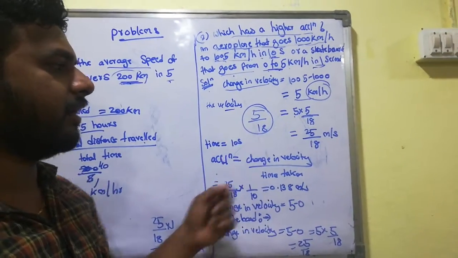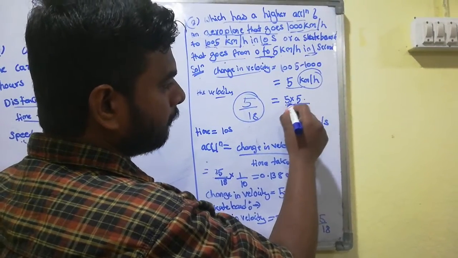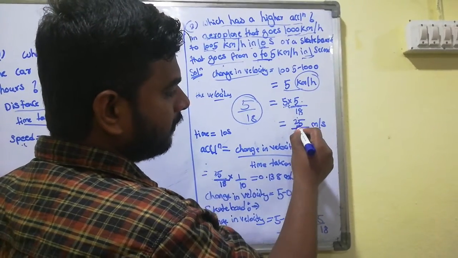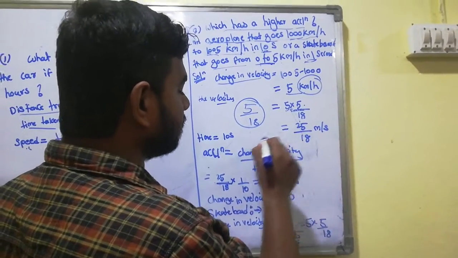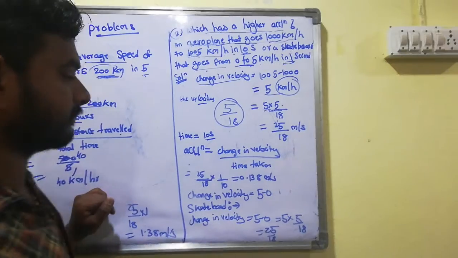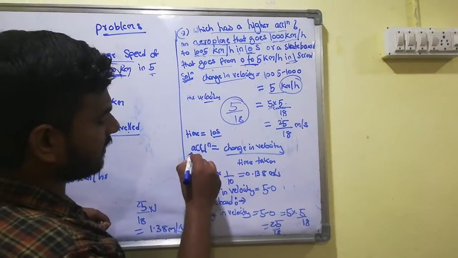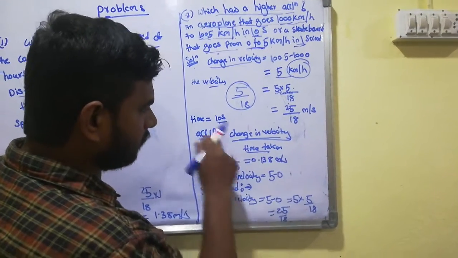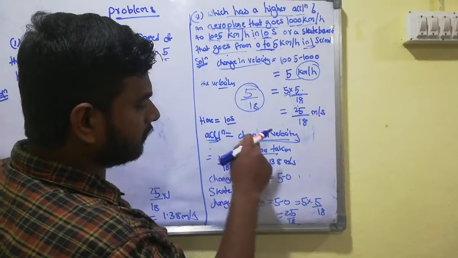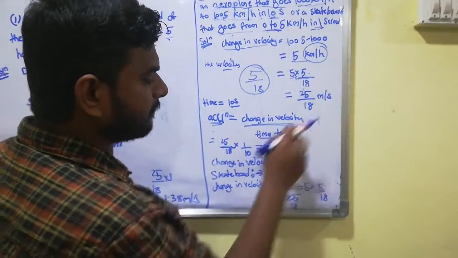When you convert kilometers per hour to meters per second, you multiply by 5 by 18. So 5 into 5 by 18. What is the product? 5 fives are 25, so 25 divided by 18 meters per second. And how many seconds? 10 seconds. So acceleration is change in velocity upon time taken. We know the time given, so you can calculate. Change in velocity is 25 by 18 meters per second. Substitute here.